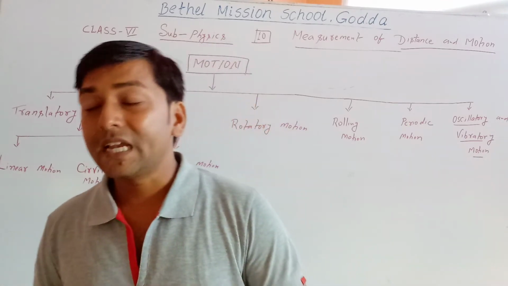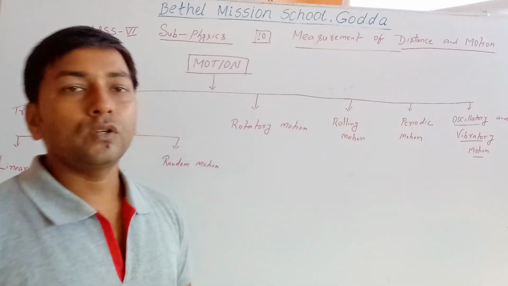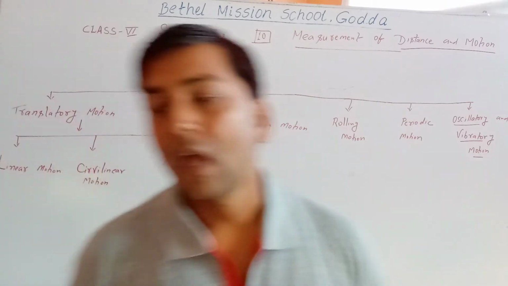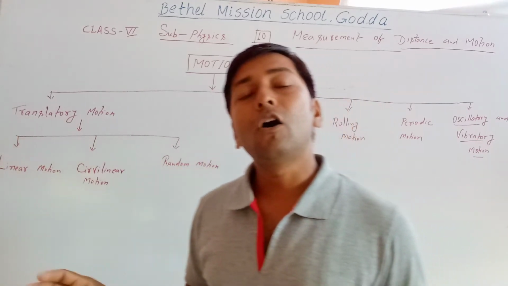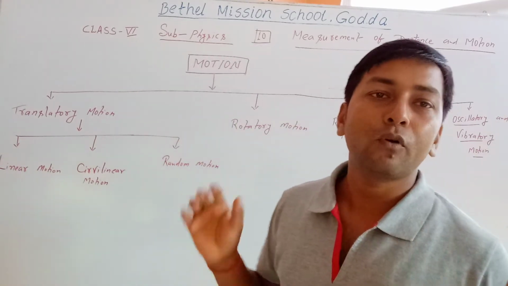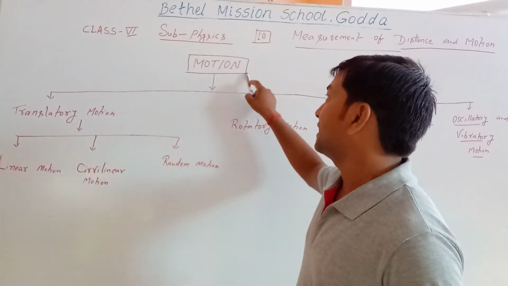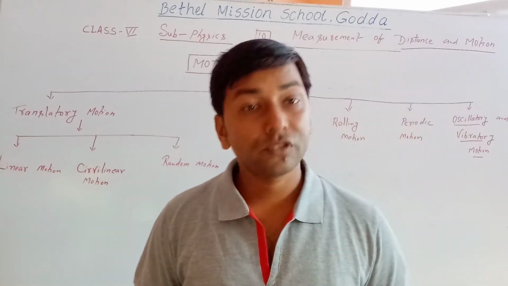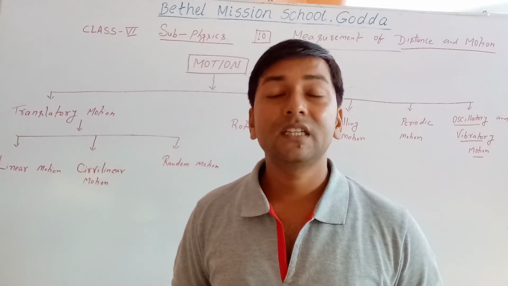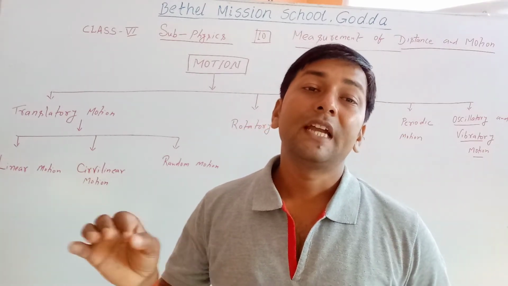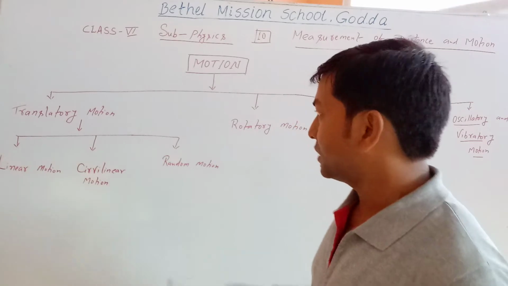Now let's talk about the types of motion. I have written the types of motion here. First the definition: when an object changes its position with time, it is said to be in motion. And the object which does not change its position is said to be at rest. There are many types of motion.